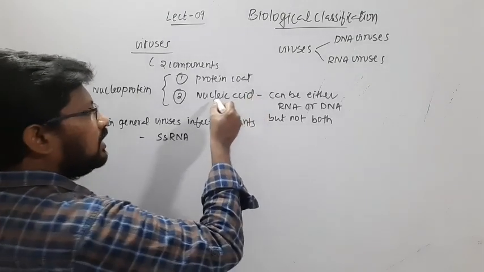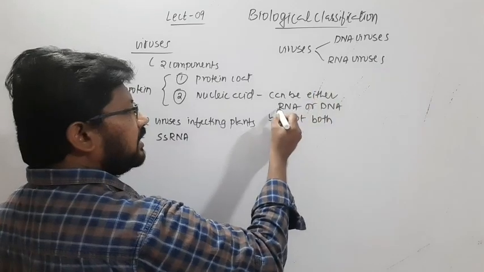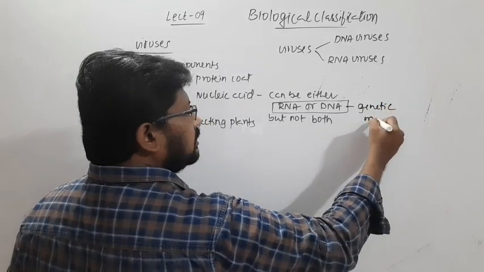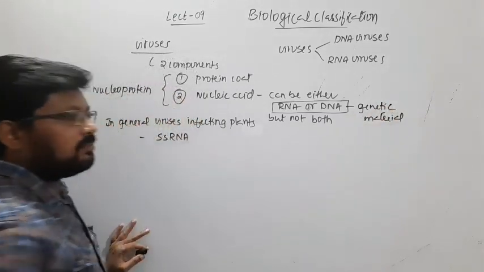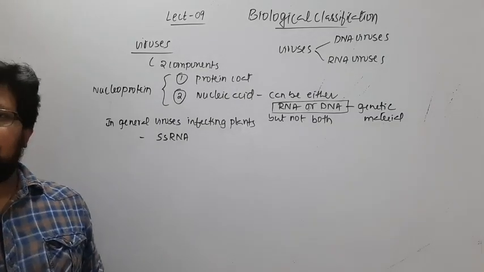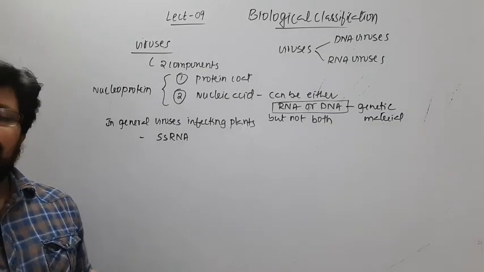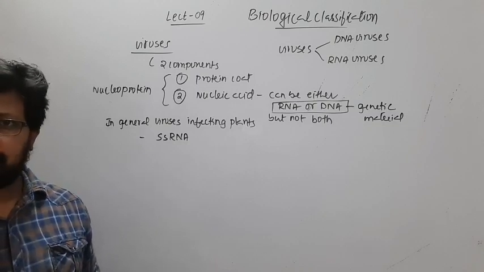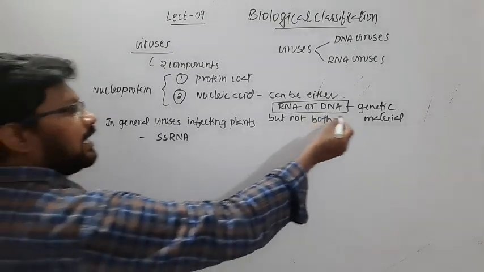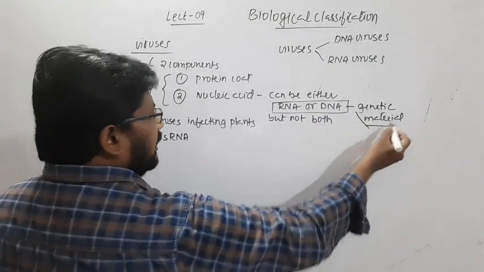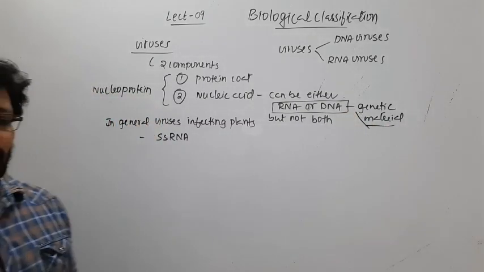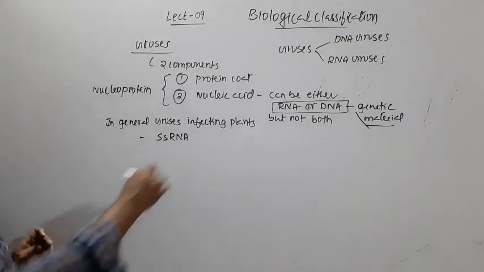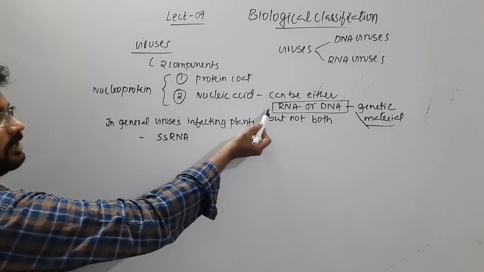The nucleic acid, RNA or DNA, is considered the genetic material, which is passed from one generation to another, from parents to offspring, and from them again to their offspring. That material is what we call genetic material, and it contains all the information for the characteristic features of that particular organism.